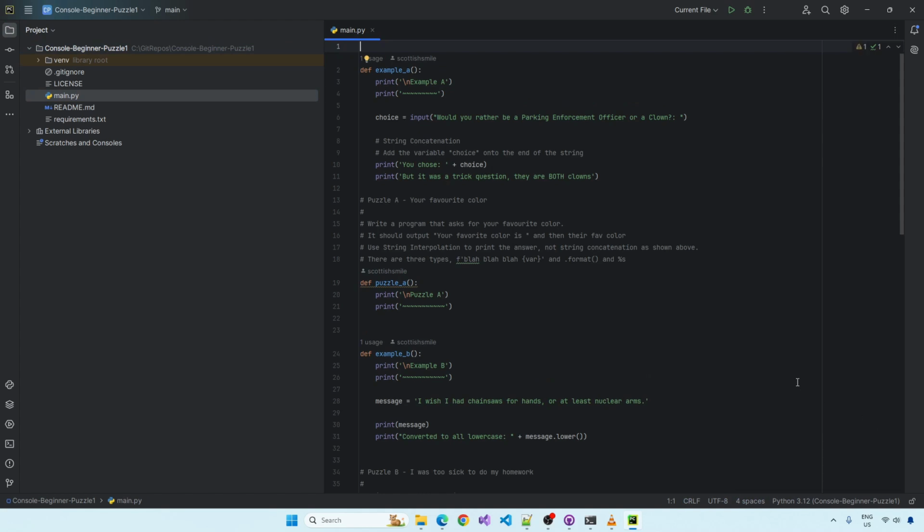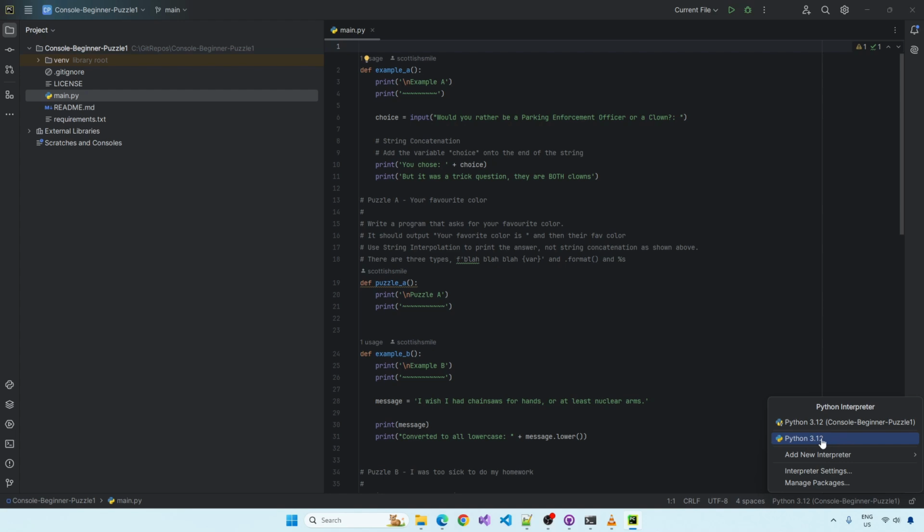Yeah, so just to explain what just happened there, if that didn't happen for you, down in the bottom right hand corner, this shows you what version of Python you're using and if you're using a virtual environment. So this one here, the Python 3.12 without brackets, this is a system-wide version of Python.